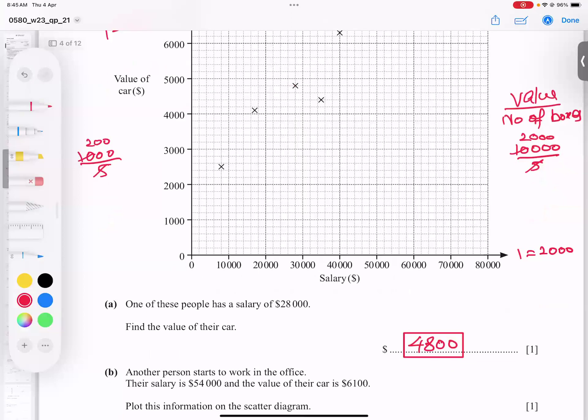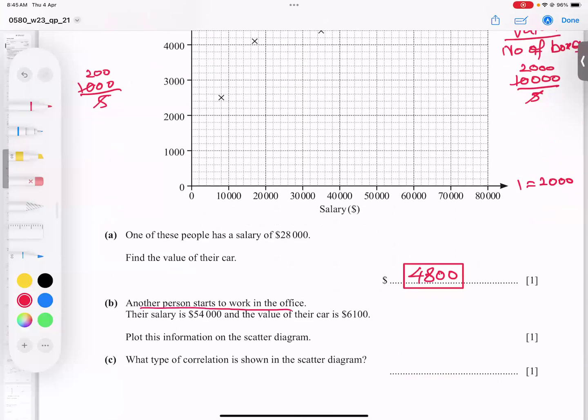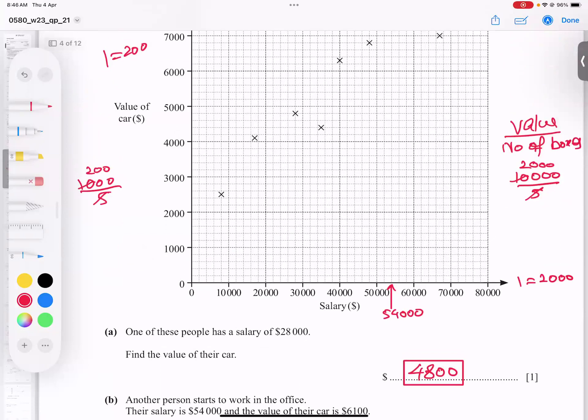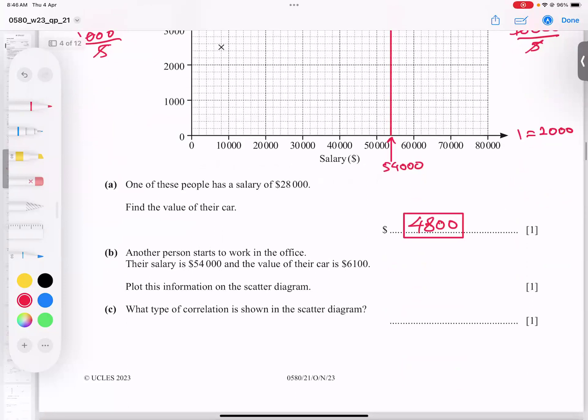So let's talk about the next part. Another person works in an office. Their salary is 54,000 and the value of the car is this. So we have to plot it. Where is 54,000? 50 is here, and you know 2,000 is one box. So 2 boxes make 4,000. So this number is 54,000. Okay, I'm going to make a rough line here.